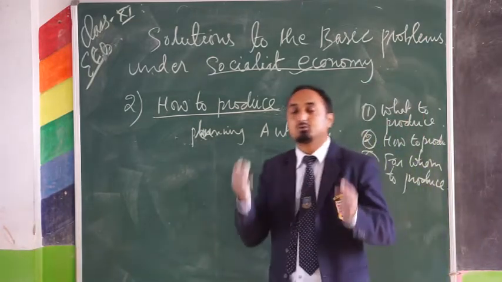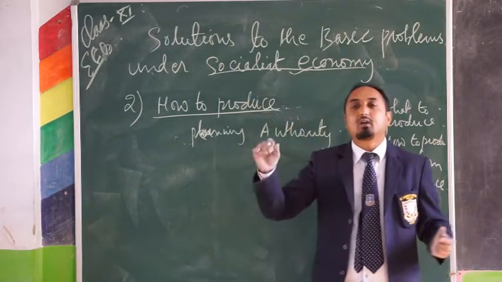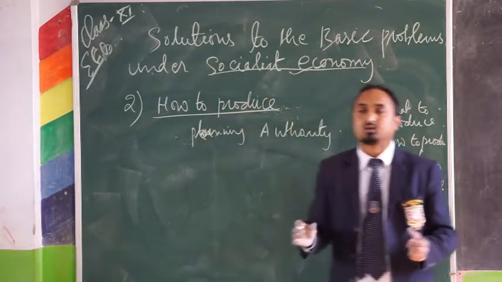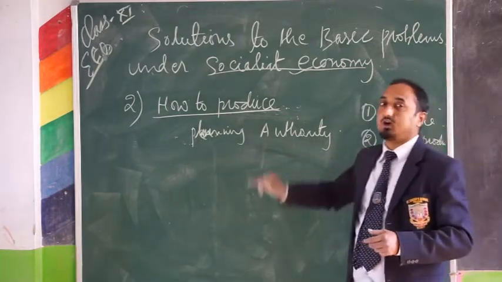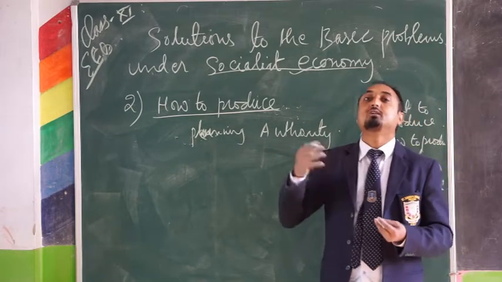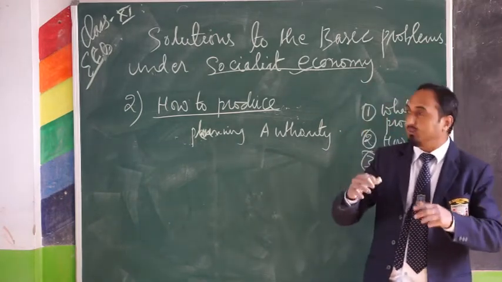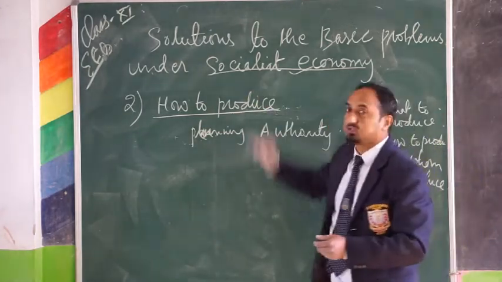We know that almost all economies want to choose the cheapest and the most efficient techniques of production, but when they choose the techniques of production in the case of socialist economy, they make sure that the maximum resources, the maximum amount of factors of production should be used.